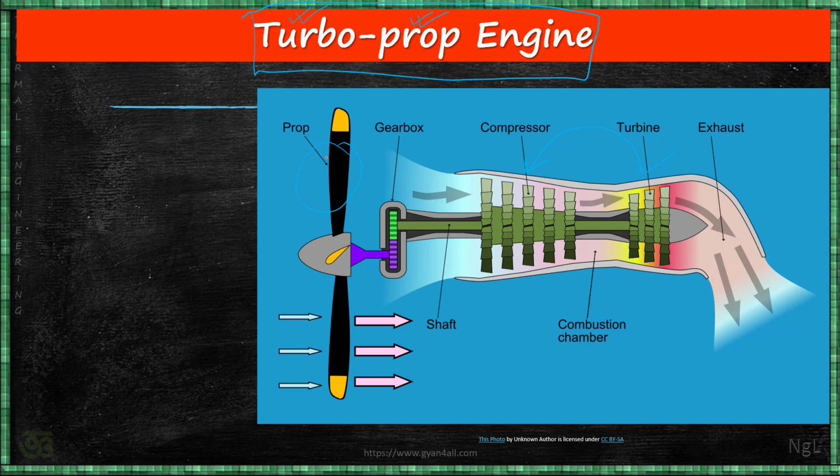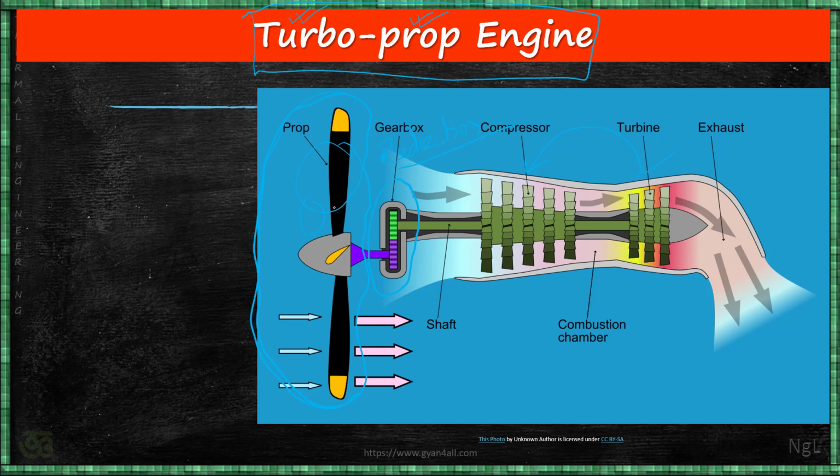So in the gas turbine, we may have discussed that a turbine runs at very high speed, and that much speed is not required for the propeller. It is not advantageous to have very high speed for the propeller, and that is why there is one gearbox, and this is the reduction gear. It reduces the speed of the propeller because the propeller gets the power of the turbine through this reduction gear, and that is why the speed or RPM of the propeller is less, which is suitable. So this way maximum power is absorbed by the propeller and it gives the forward thrust.